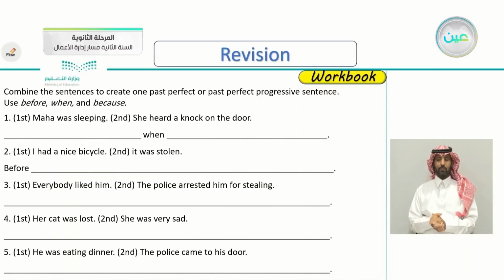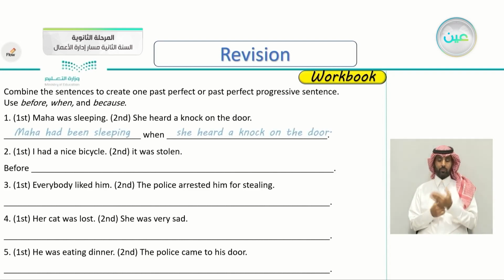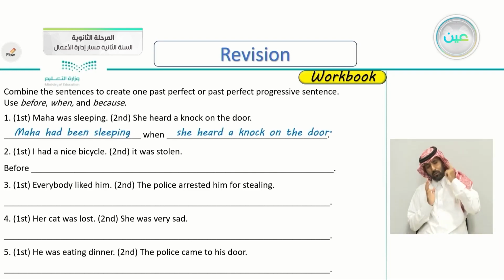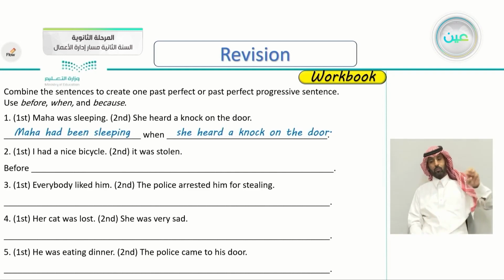In the answer, in the middle, we have the word when. It's an interaction between two actions. Maha had been sleeping when she heard a knock on the door.